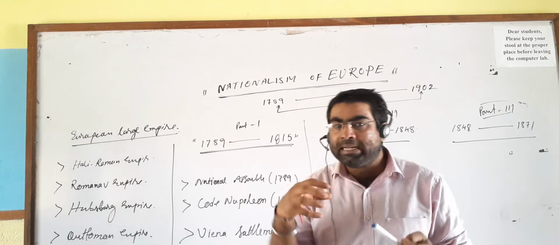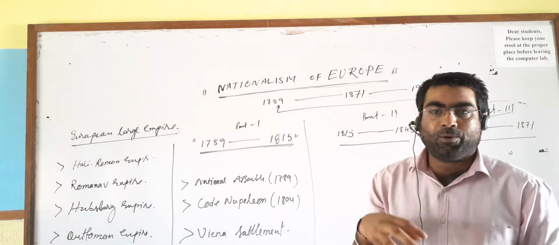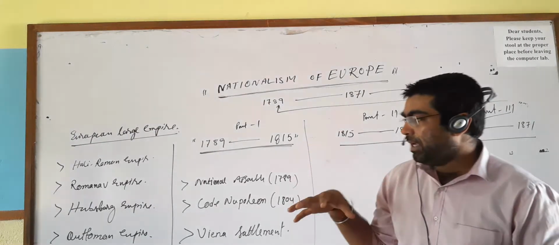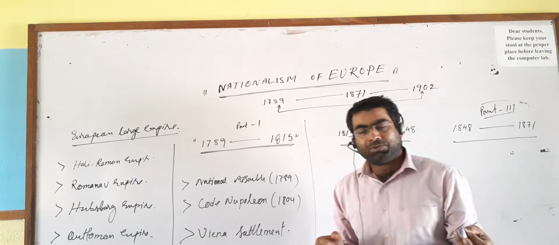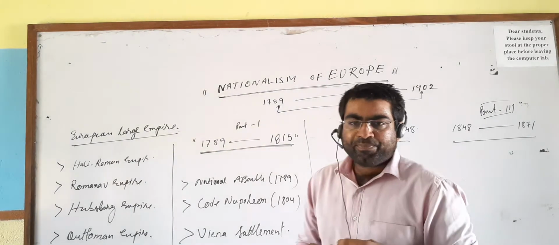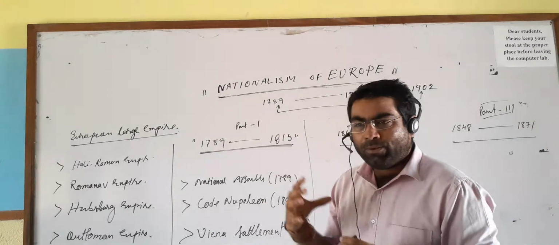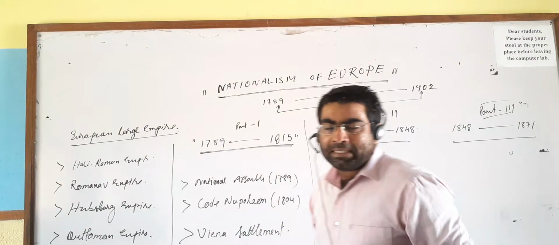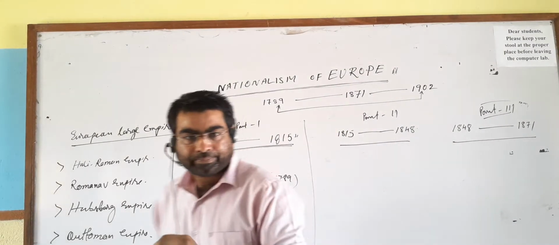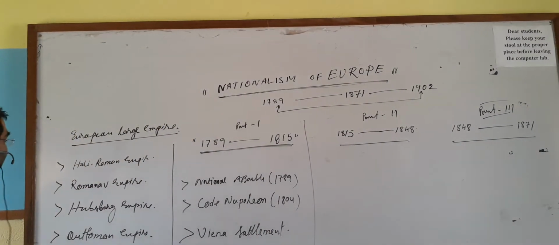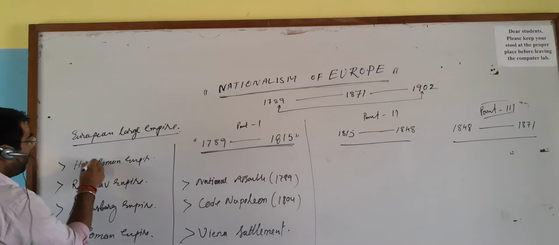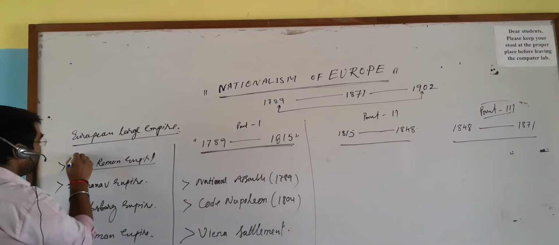Now the question is, what was the domination of all the European nations? Who were the dominant powers in European nations? If you see the whole of Europe, like India was dominated by the British, and that's where the struggle and movement started, in the same way the whole of Europe was dominated by four dynasties, four powers. The first power, look up here, is the Holy Roman Empire or Holy Roman Dynasty.